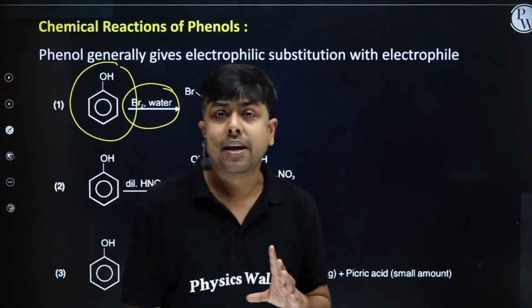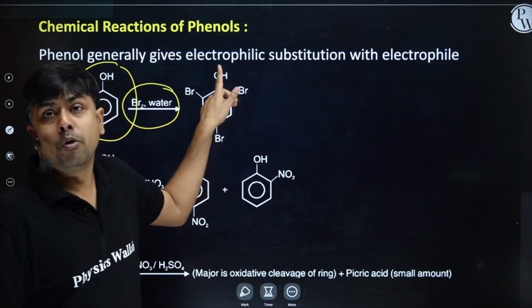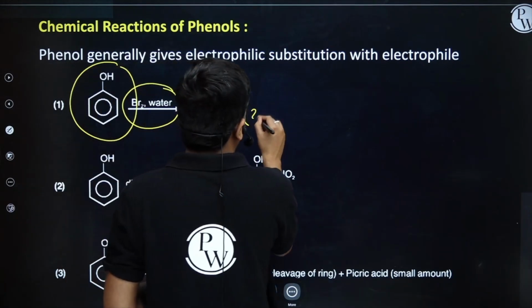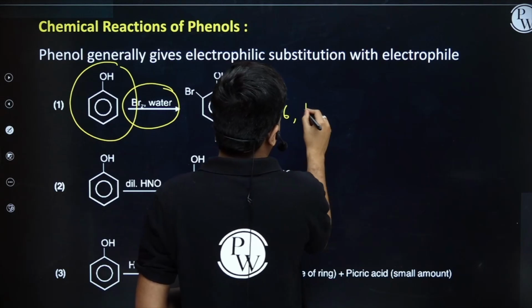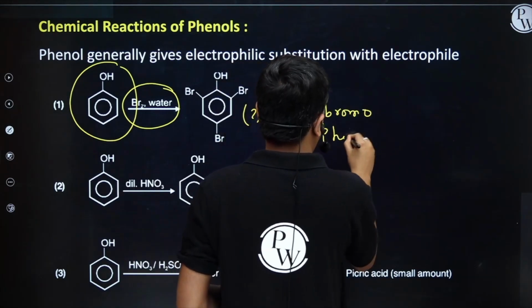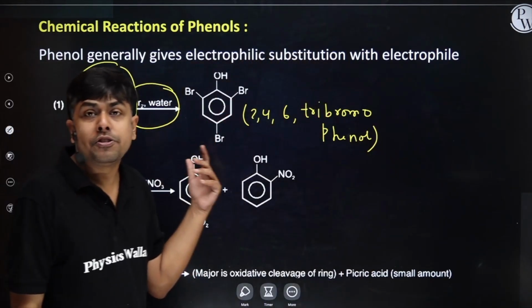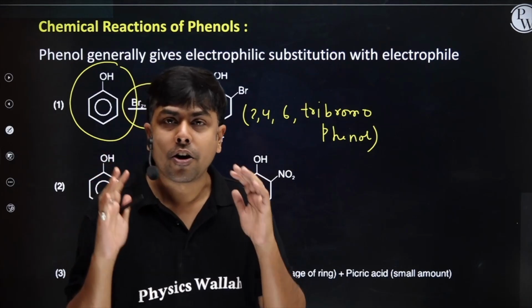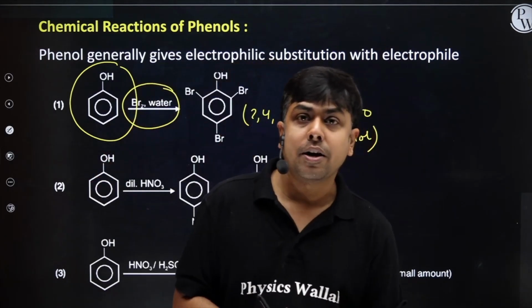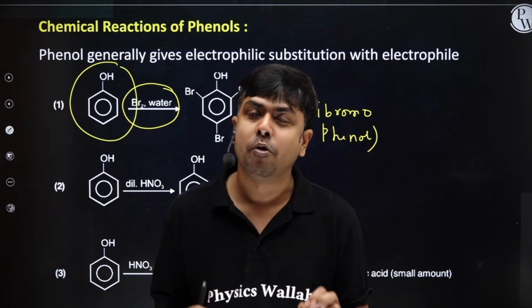In this particular case, the product formed is 2,4,6-tribromophenol. Right? Basically, it's also used as a test. Phenol on treatment with bromine water gives a precipitate of 2,4,6-tribromophenol.